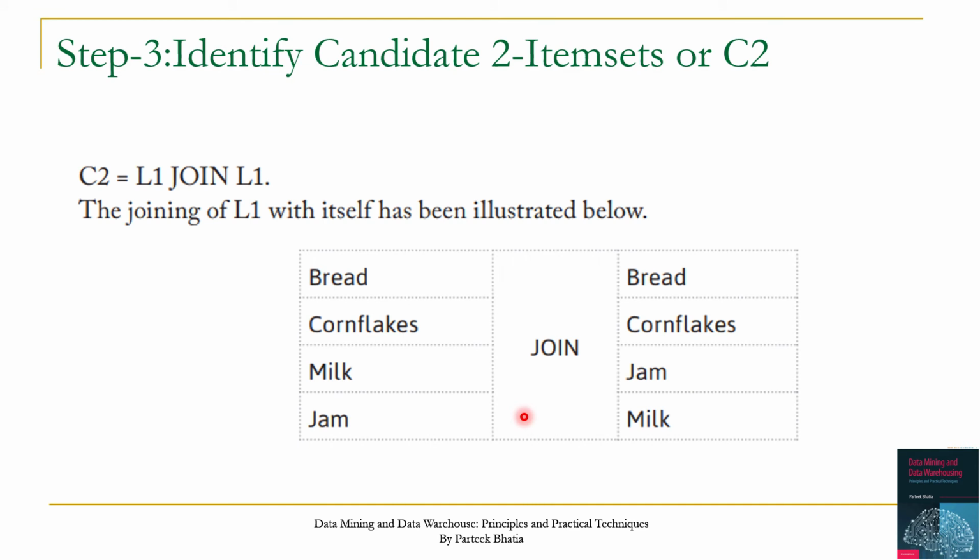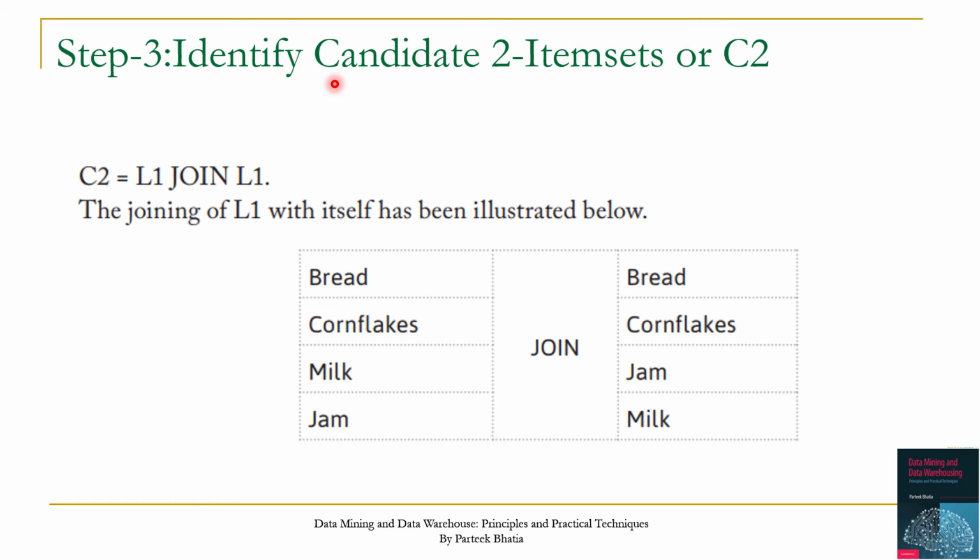Now in step 3 we identify candidate 2 item sets. We create all possible 2 item set combinations out of L1, and this is called C2 because it is the candidate 2 item sets.